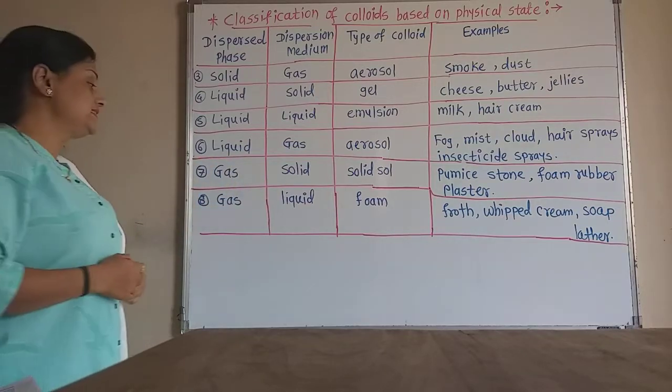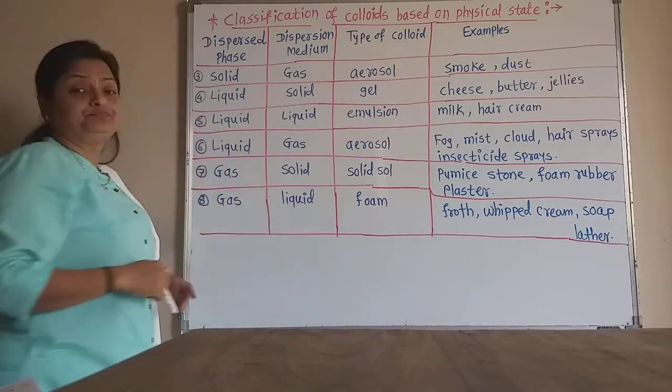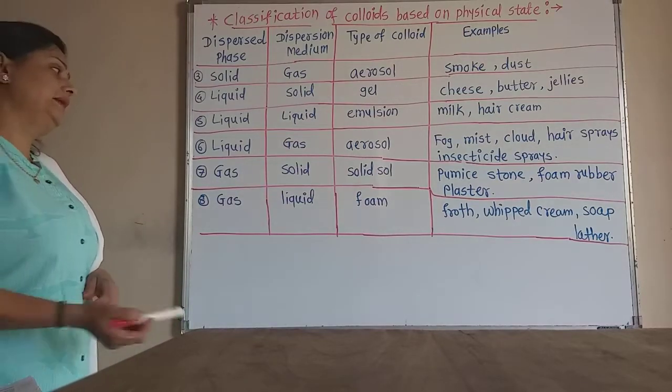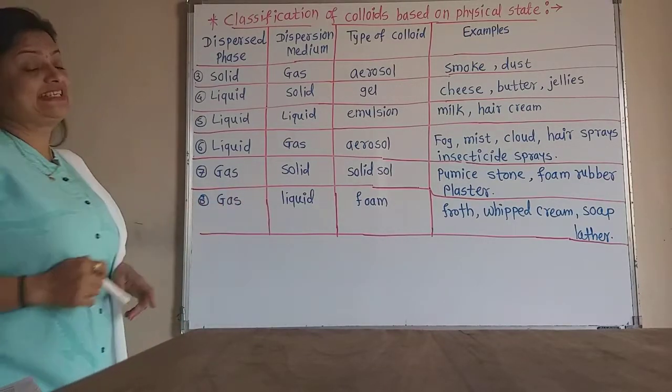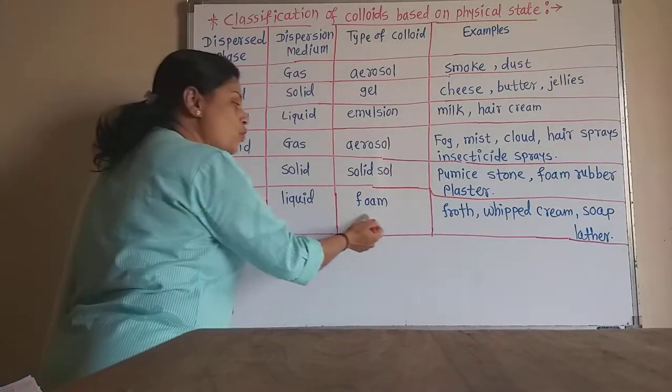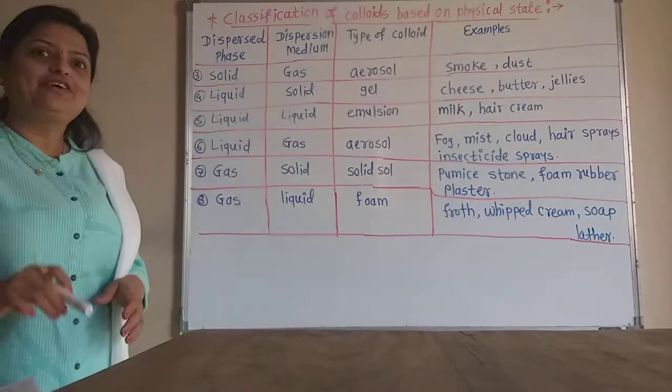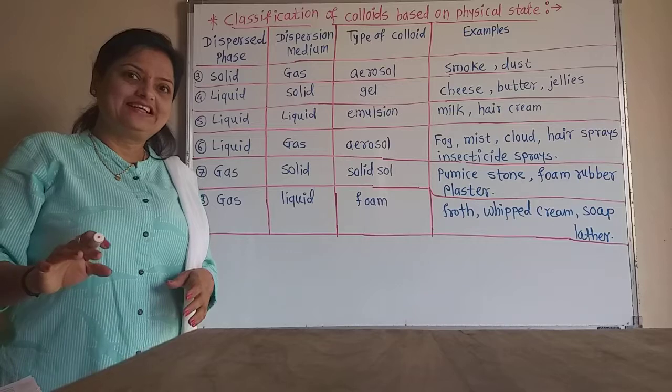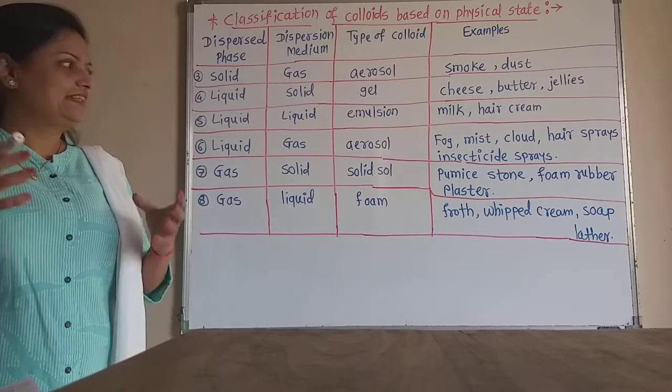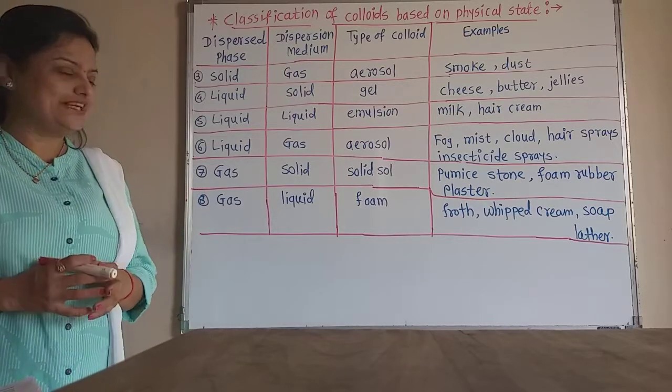And the last one is the gas in liquid now. That is, dispersion medium is liquid and dispersed phase is gas. The best example is the foam. When we wash the clothes, that foam is there, or the soap lather is also an example.